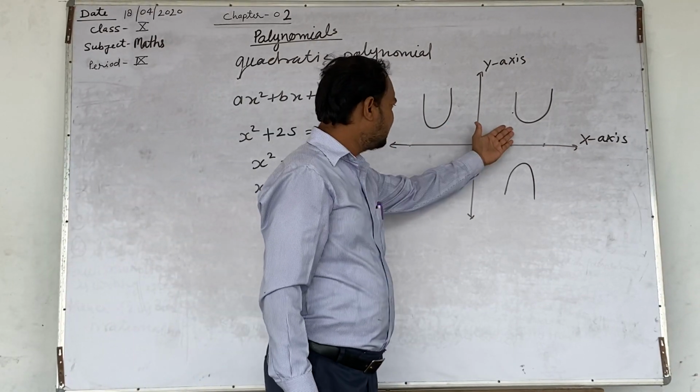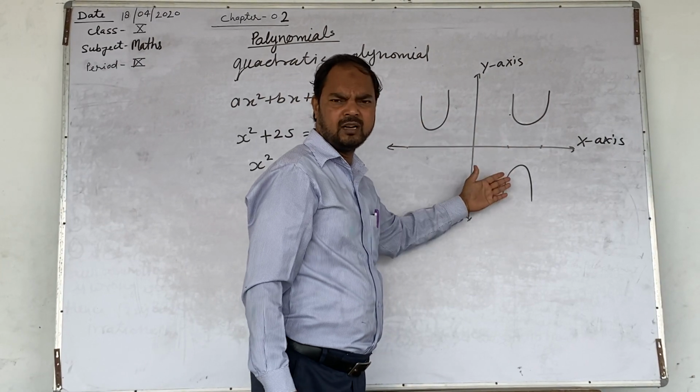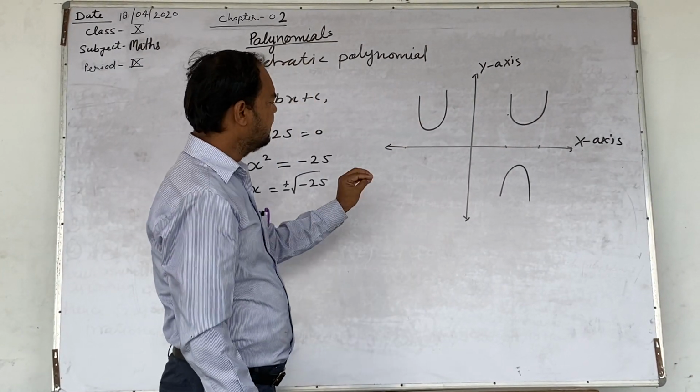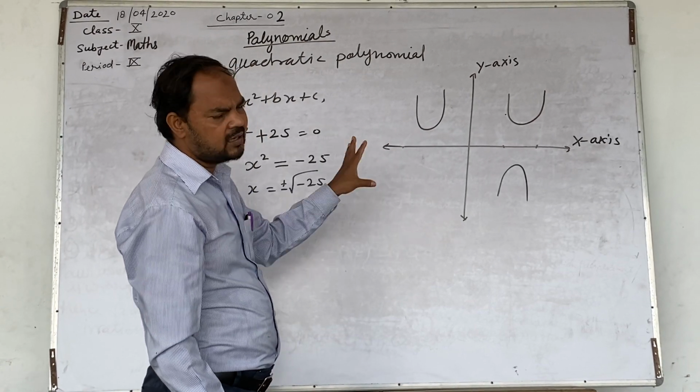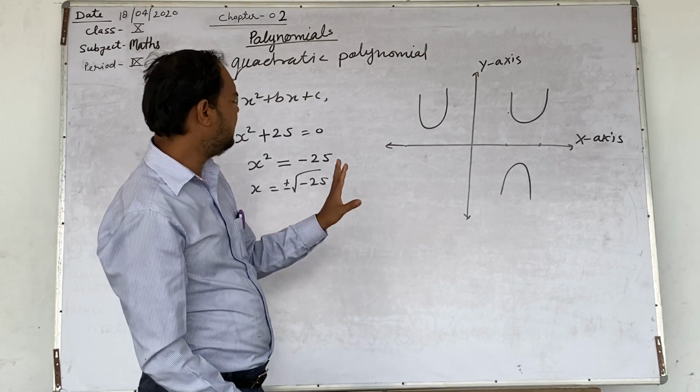This graph is like this. There are no zeros of this graph of the polynomial. Why? This graph doesn't intersect x-axis at any point.